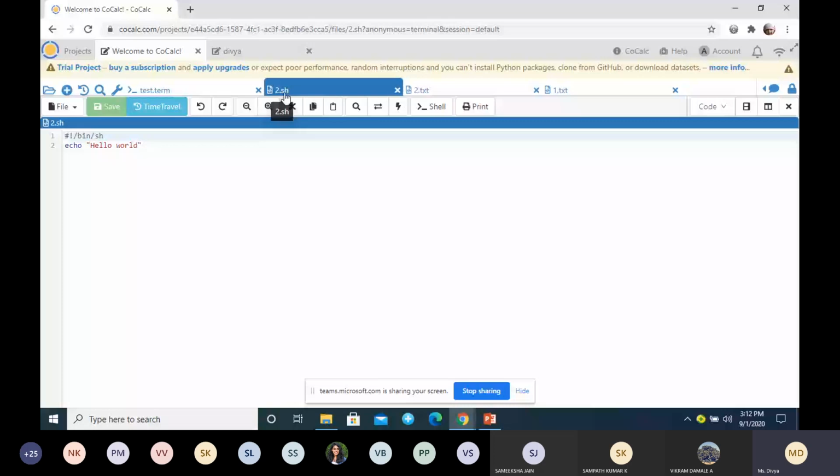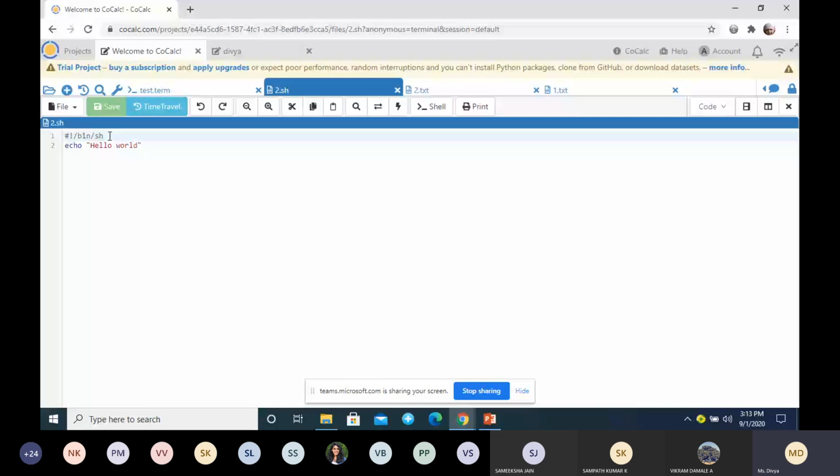I have already created a file with the name 2.sh, and this is what I have written inside that file. The first line says that I'll be using bash shell. You have seen there are 4 types of shells, right? So you have to mention what type of shell you are using. I'll be using bash shell.